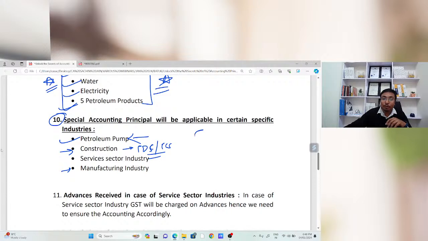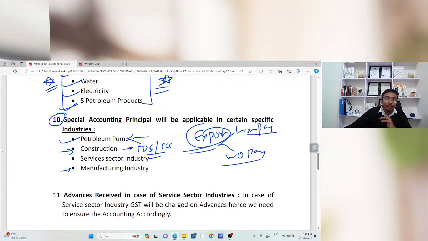One more point: if there is any export, you also need to be very careful while booking the accounting, because there are two types of exports, with pay and without pay. In case of with pay, you need to charge GST on the supply. In case of without pay, there is no requirement to charge GST.